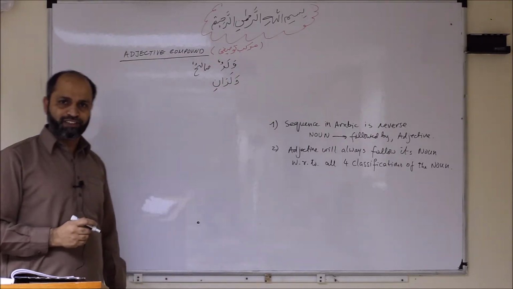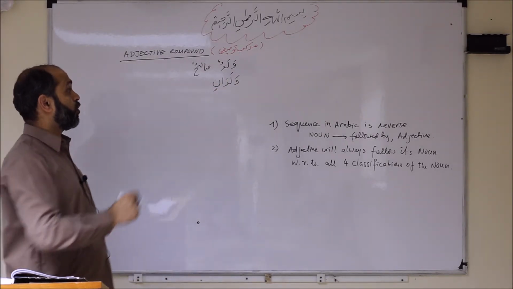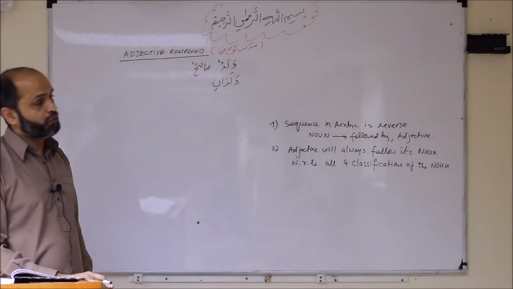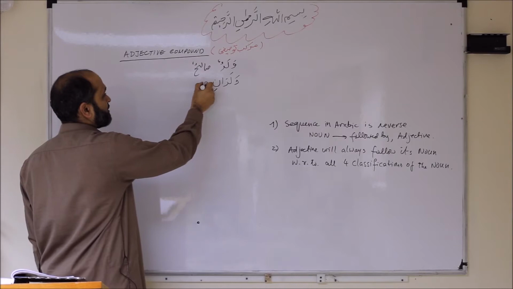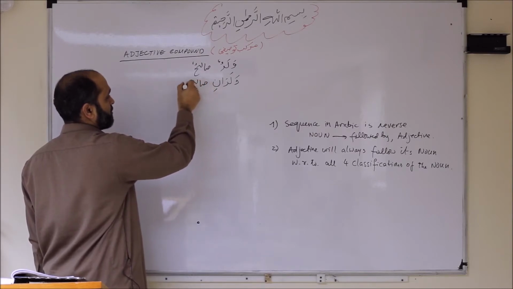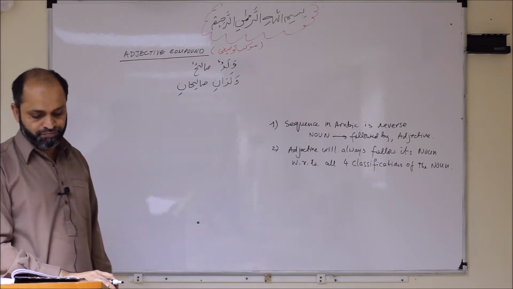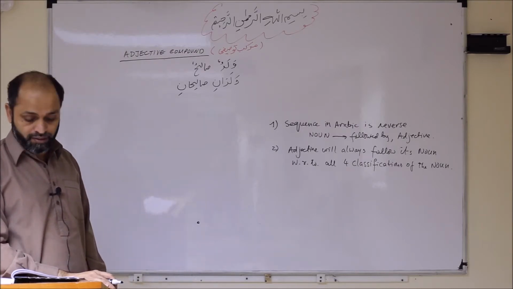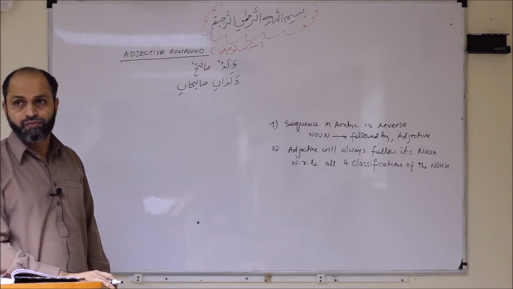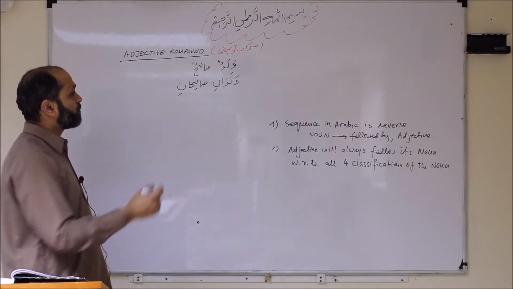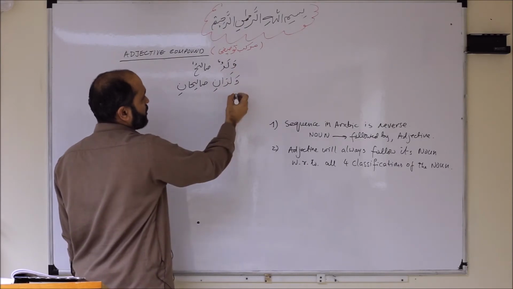Waladani means 2 boys. Now the property, or the sifat, will also follow. So salihun will become what then? Salihani. Very simple. So waladani, salihani. The next thing, let's do the plural. The plural of waladun is awladun.